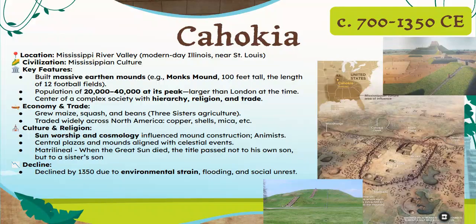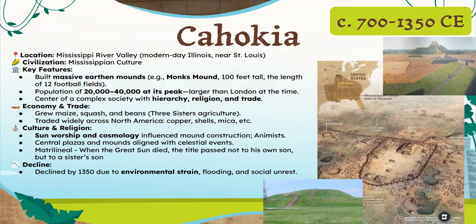The economy was based on agriculture, particularly maize cultivation. We call it corn now, but they called it maize back then, as well as squash and beans. These are usually called the Three Sisters. Trade brought goods such as copper, shells, and mica from distant regions. The Cahokia show us that urbanization, trade, and political organization were not limited to just Afro-Eurasia.